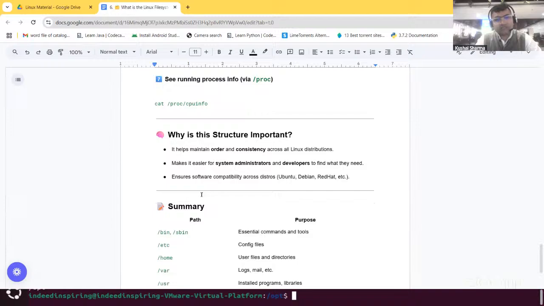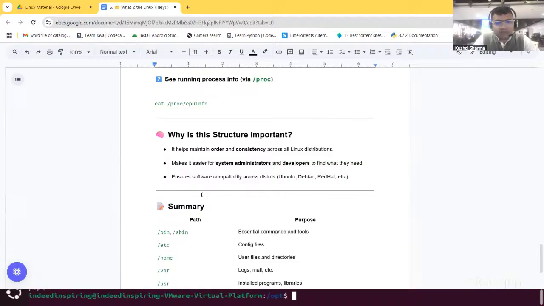Then next, why is this important? Because for any system, let it be Windows or Linux, let it be any system, we need to have the data and other entities organized. So to maintain that organized structure, we need the file system.